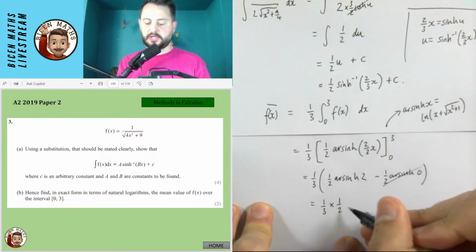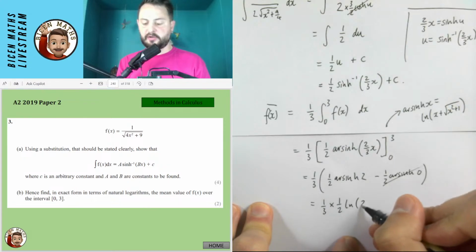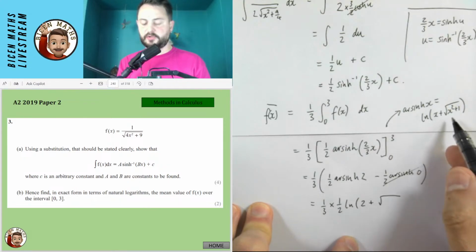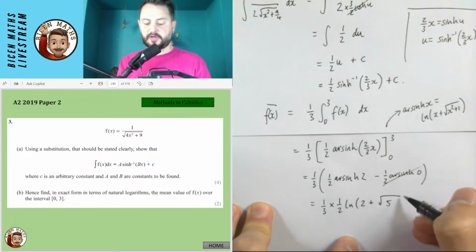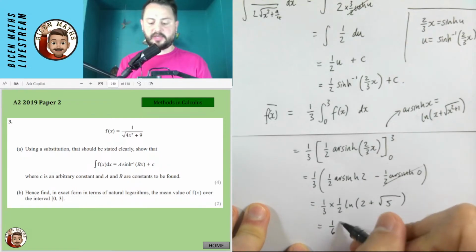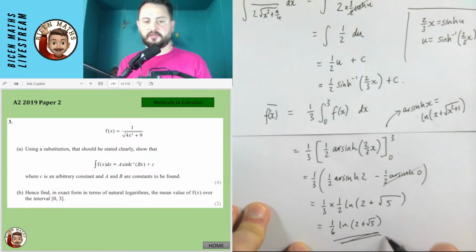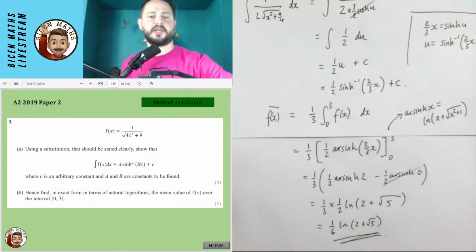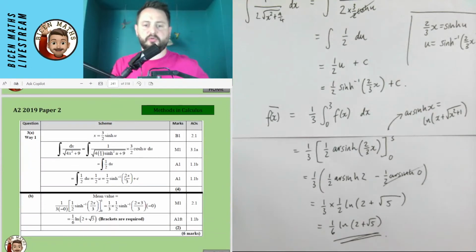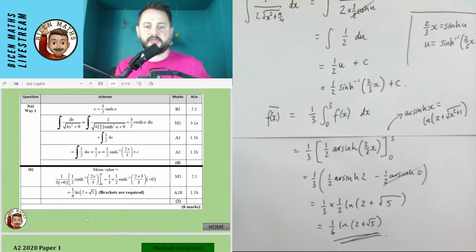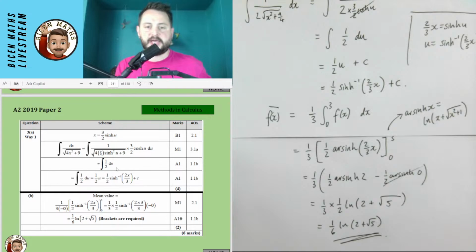I just need to do arsinh 2, which is going to be the ln of 2 plus the square root of 2 squared plus 1, which is 5. So it is a sixth ln of 2 plus root 5. A sixth ln of 2 plus root 5. This is where I really hope that I've got this all right. And I did have the right substitution of the 3 over 2 sine u. There are other ways, because it does say way number 1 here instead, okay?